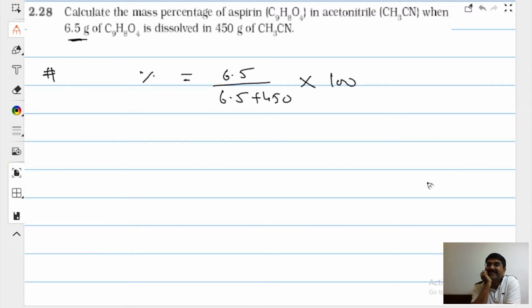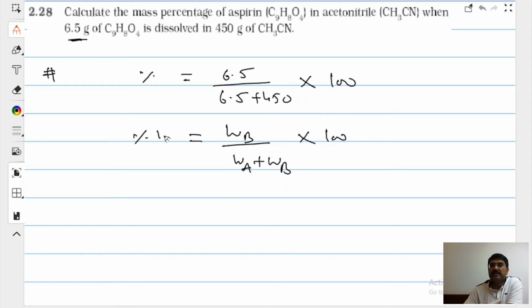You got it? What is this, beta? Weight of component over weight total into 100. This is going to be percentage by weight. It is 4.13. During your class, you should use a calculator.